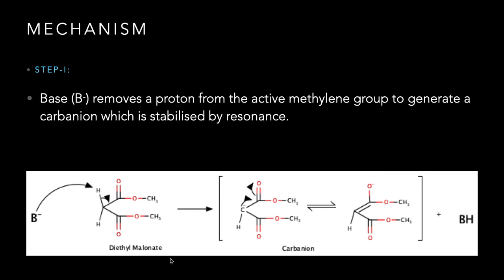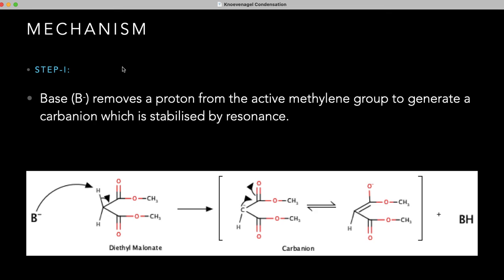In this Knoevenagel condensation, the initial step of the reaction is the same as in the aldol condensation. After aldol condensation, there is the loss of a water molecule, followed by hydrolysis and decarboxylation, and we get the final product. This Knoevenagel condensation takes place in three steps. In step 1, the base removes a proton from the active methylene group to generate a carbanion. This carbanion is stabilized by resonance.